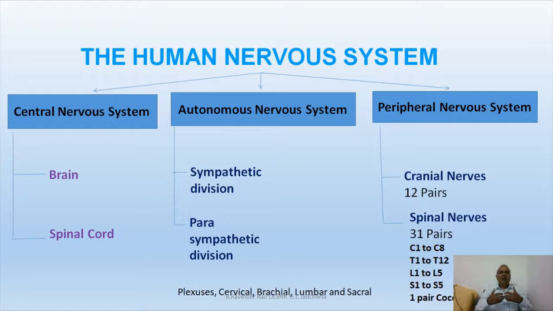And what parts are there in the peripheral nervous system? From the central nervous system, especially from the brain, certain nerves arise and innervate different parts of our body, forming the cranial nerves, because they look as if they are coming out of the cranium.